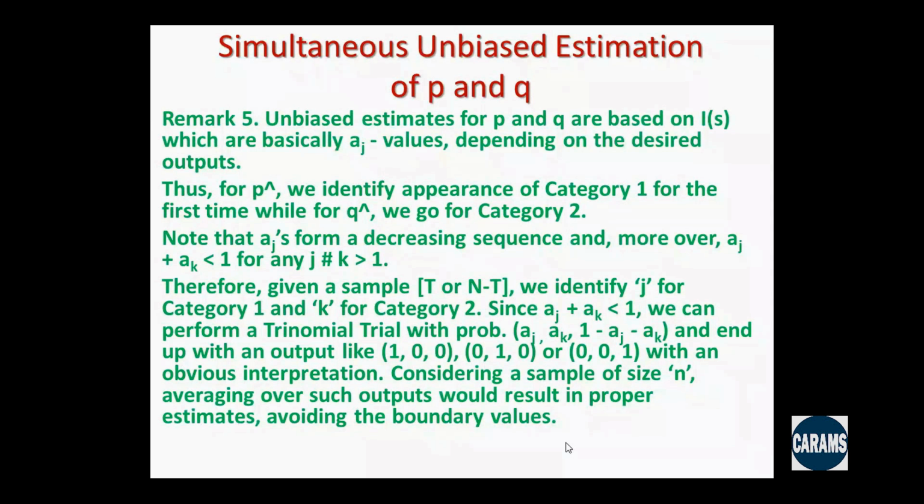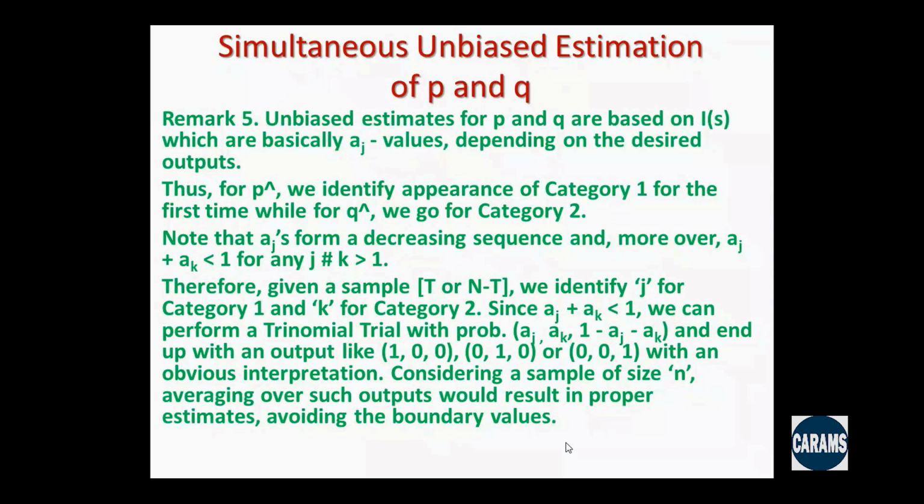So that means there is a score J, which means the number of 2's and 0's preceding the appearance of category 1. And we use K for the number of appearances of 1 and 0 preceding the first appearance of category 2. So we have the notation J identified for category 1 and the notation K identified for category 2. Having done that, we find that we can compute AJ and AK from the given sample, and that AJ plus AK is strictly less than 1.